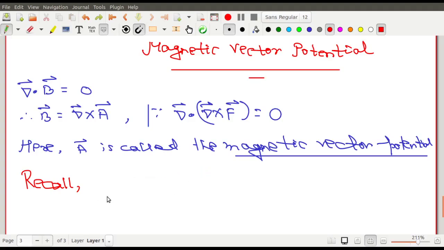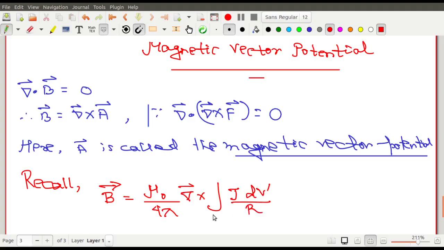সেই ইকুয়েশনটার দিকে চলে যাও, you recall that equation that I have said you in my last class, যেটা লাস্ট ক্লাসে বলেছিলাম. So the B vector is given by mu 0 by 4 pi curl of, before taking curl, curl of it was J dv dashed divided by capital R. You remember this equation. এই equation তোমার মনে থাকা উচিত. You should remember this particular equation. What was capital R? Capital R was the distance from the source to the field point.